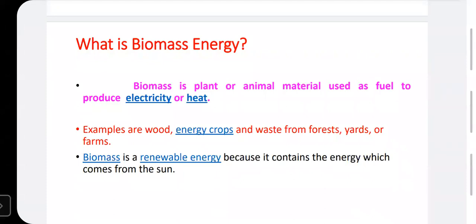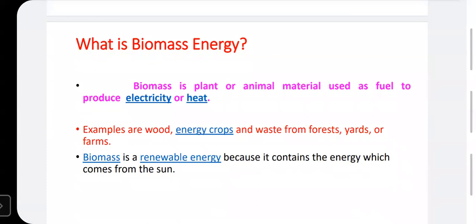Nowadays we can use biomass fuel, maybe wood, energy crops, and animal waste, as the alternative option for the thermal power plant, where a fossil fuel such as coal is used. This biomass energy is also called a renewable source because it contains some of the energy from the sun.